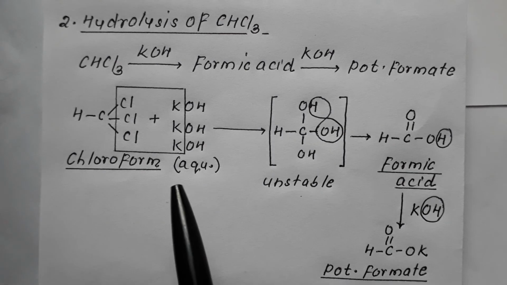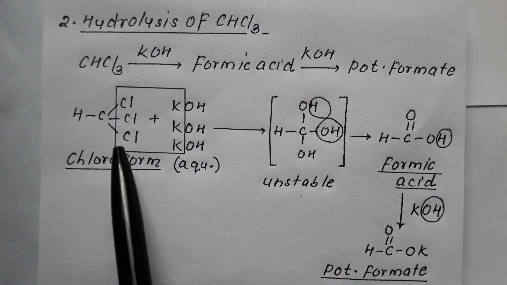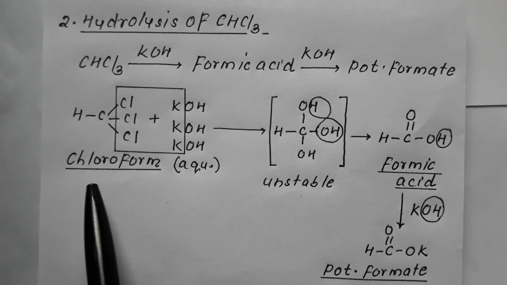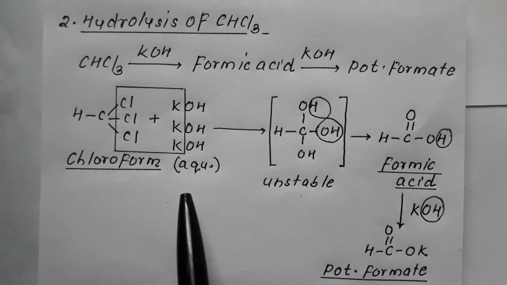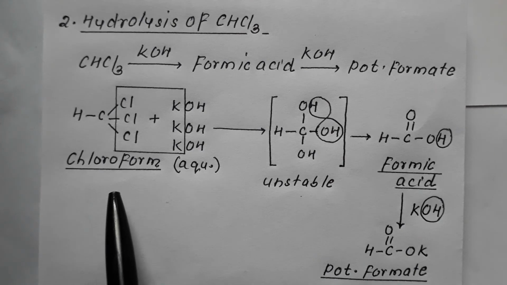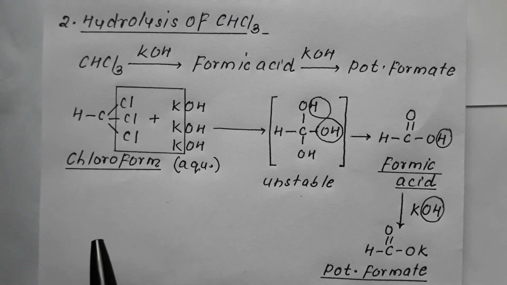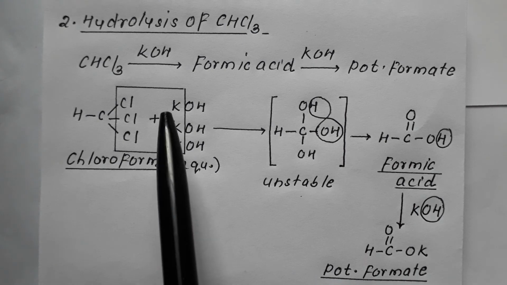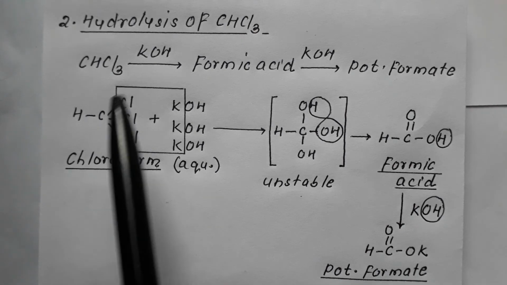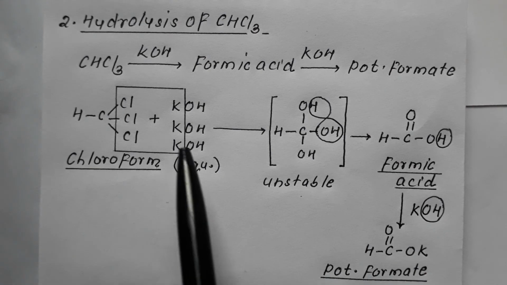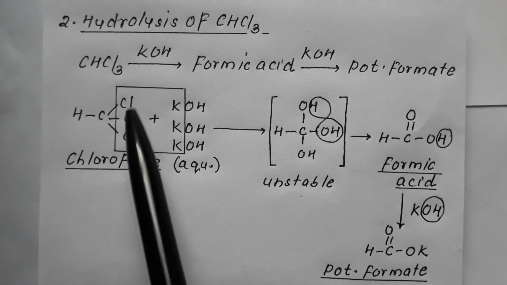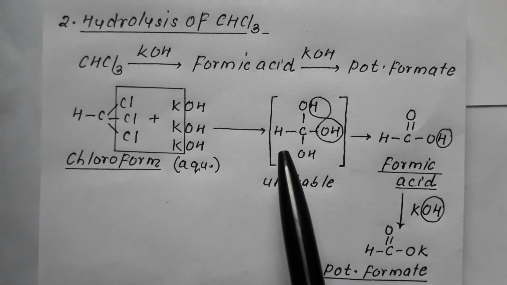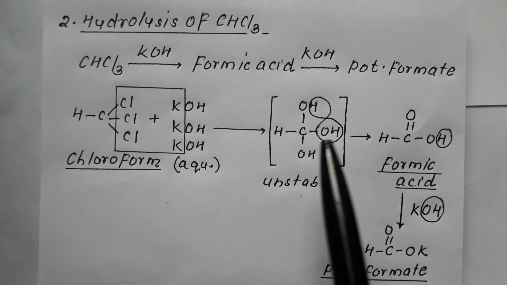Let us elaborate. This compound CHCl3, that is chloroform, when made to react with KOH dissolved in water, one molecule of chloroform reacts with 3 molecules of KOH. 3 K and 3 Cl go off in the form of 3 KCl, and 3 OH combine. The 3 chloro groups are replaced by 3 hydroxy groups, forming HC(OH)(OH)(OH).